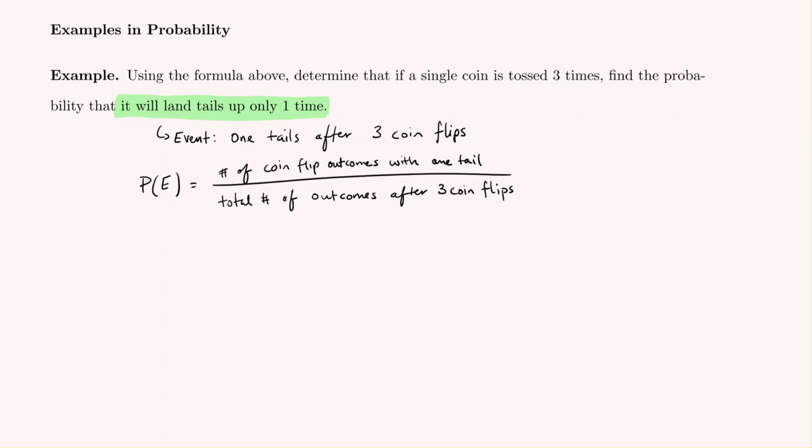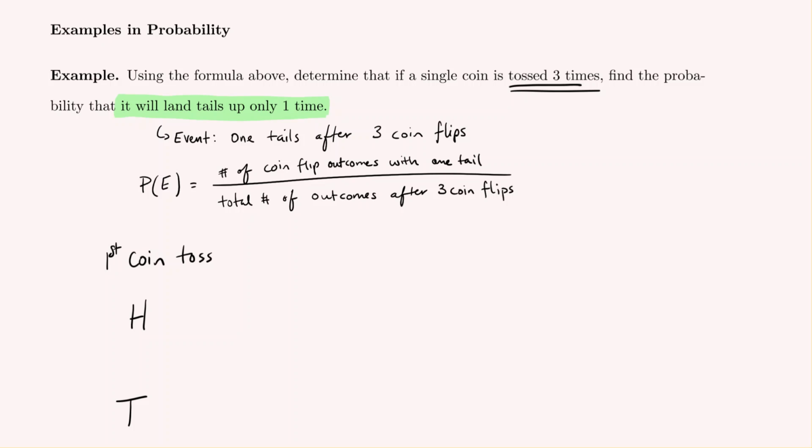To create a tree diagram, we need to think what's happening in the situation. We're tossing a coin 3 times. So I've got 3 different instances. We've got our first flip. And in the first coin toss, there's only two possibilities. We will either get heads or we'll get tails. One of these two things would occur.